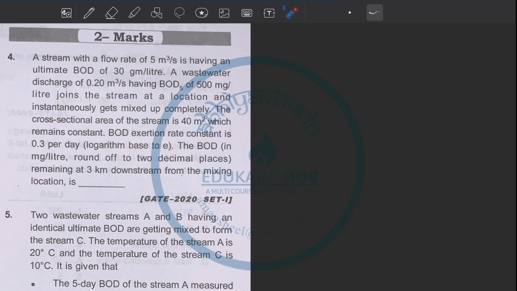Okay, so let's start. The things which are given to us: the discharge of the river is 5 meter cube per second, and the BOD of the river is 30.